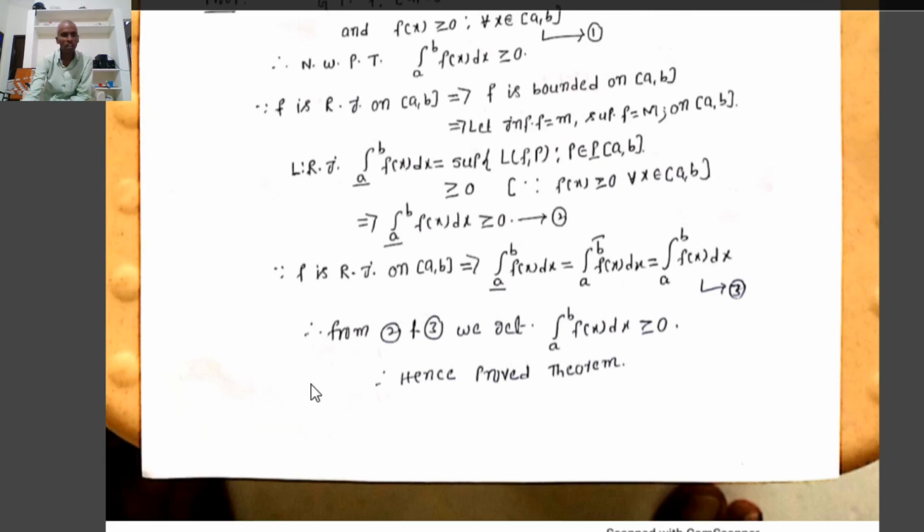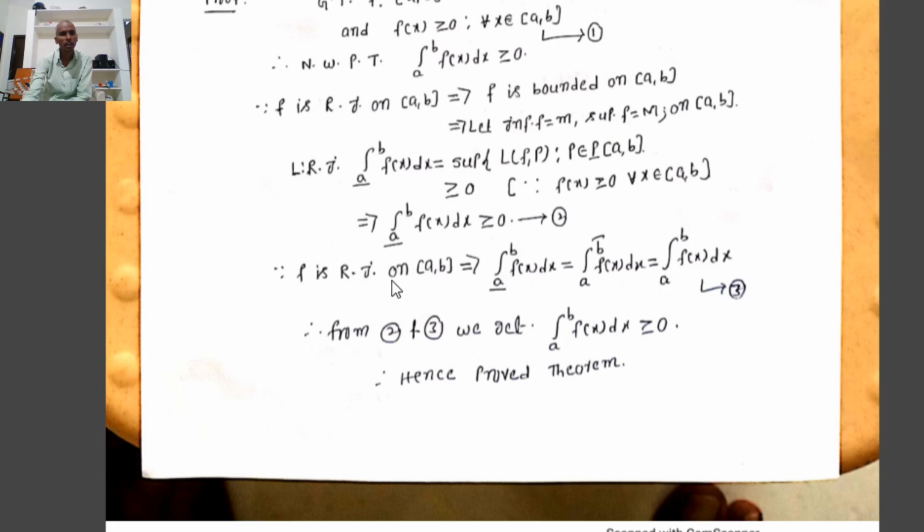Since f is Riemann integrable on [a, b], by the definition of Riemann integration, the lower Riemann integral equals the upper Riemann integral, and the common value is the integral. Therefore, the lower integral from a to b of f(x) dx equals the upper integral from a to b of f(x) dx, which equals the integral from a to b of f(x) dx.